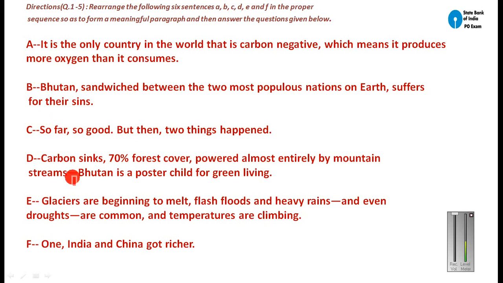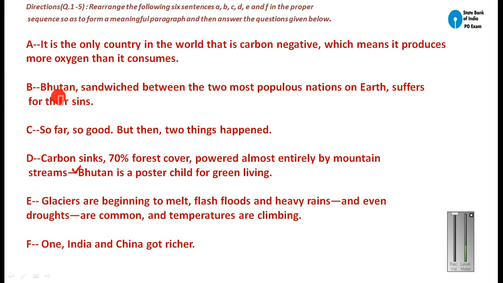Out of all the sentences, I can clearly see that Bhutan is a poster child for green living. As I told you earlier, the title sentence or opening sentence of any paragraph is normally written in present simple tense. So this could ideally be the first sentence of this paragraph.